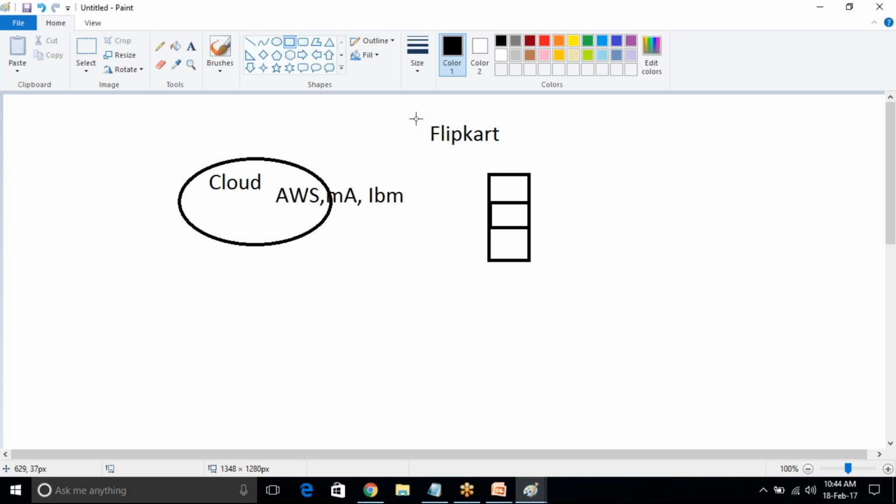At the time, what happened? Number of people are trying to log in into the Flipkart server. They are checking what offers are there, and at the time number of requests is more. At the same time also number of responses also more. So at the time these three servers are not able to maintain every request and response. At the time these servers go busy state or hang state or idle state. So it will go down, means site will go down.